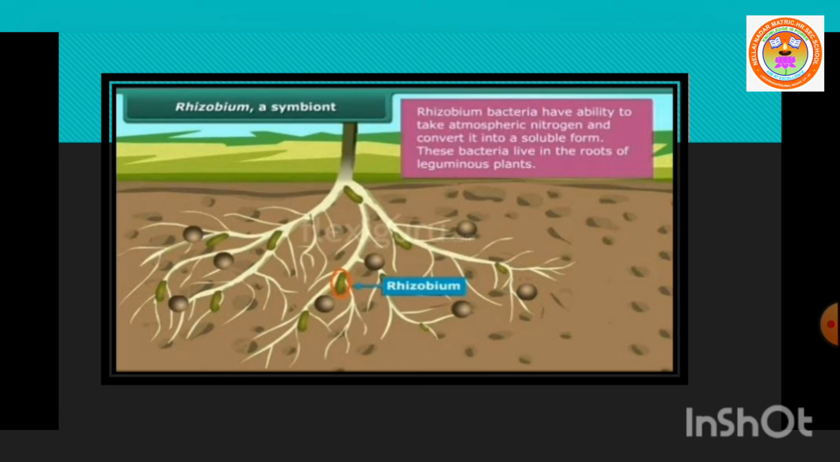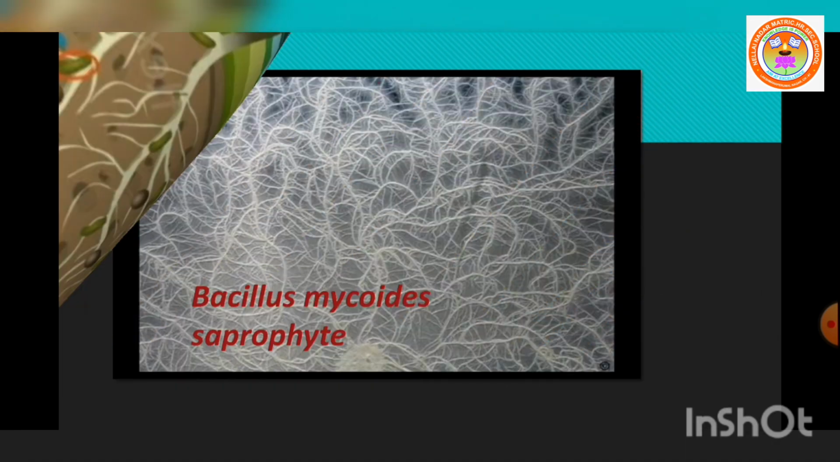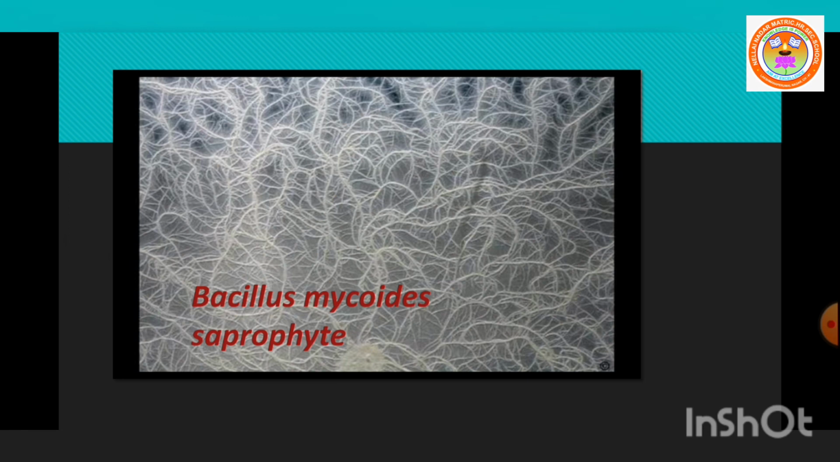Symbiont: a mutual relationship between two organisms is called symbiont. Both the organisms are benefited. Rhizobium in root nodules of leguminous plants is one example for symbiotic relationship. Rhizobium is a bacterium that acts as a symbiont. Bacillus mycoides is an example for saprophyte. Here the bacterium obtains nutrients from dead and decayed organic matter. This is called saprophytic nutrition. So these are the different types of heterotrophic bacteria: parasite, saprophyte or symbiont.